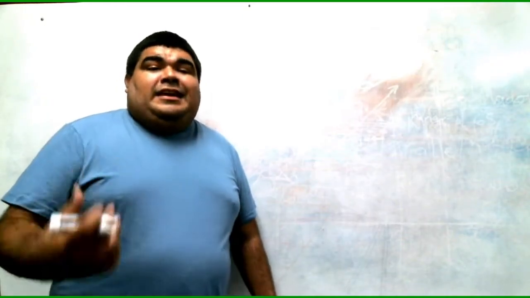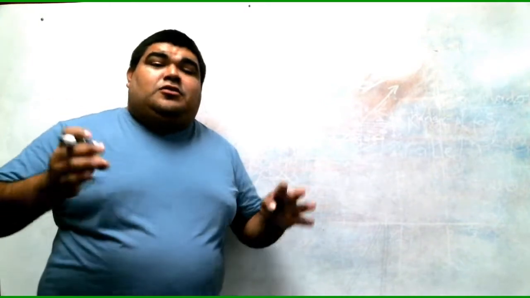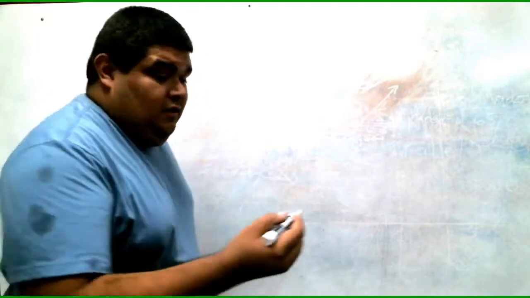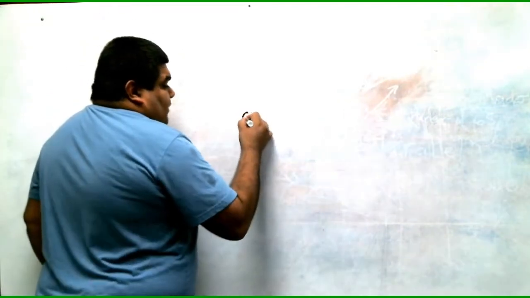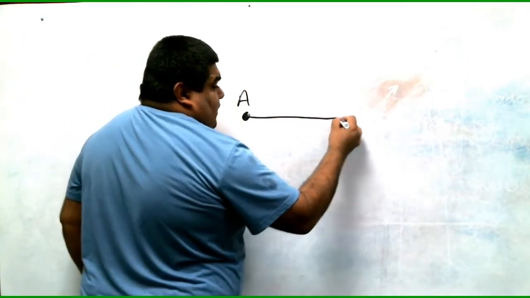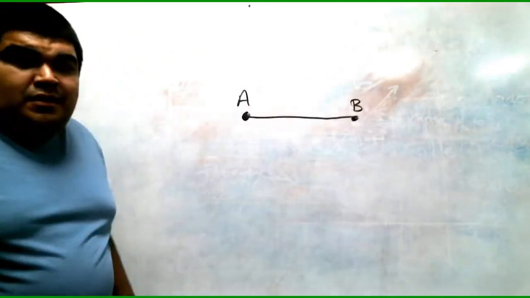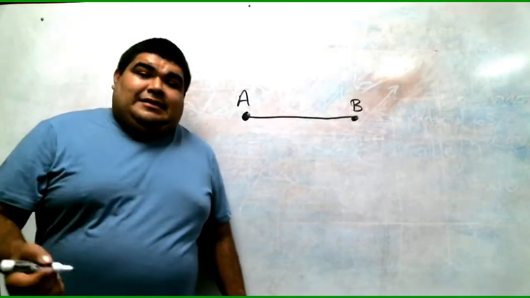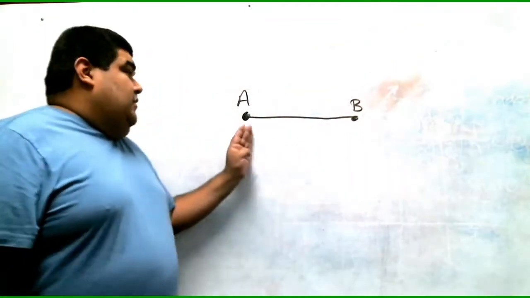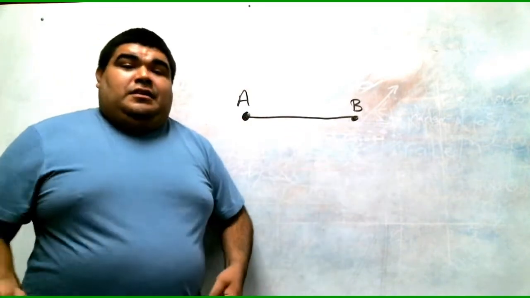A line segment is a line that only goes a certain distance. So a line segment, you have your point A, and your line starts at point A and stops at point B. That is a line segment. You start off at one point and end at another point. Notice that the line doesn't continue going, it stops at the point. That is a line segment.